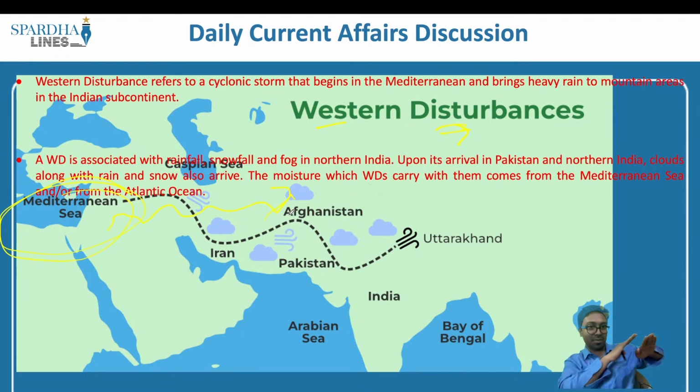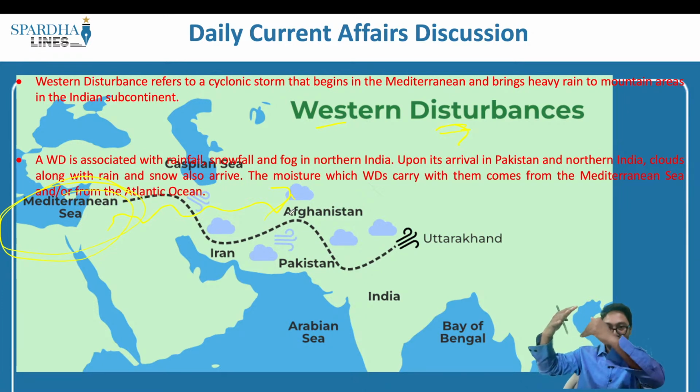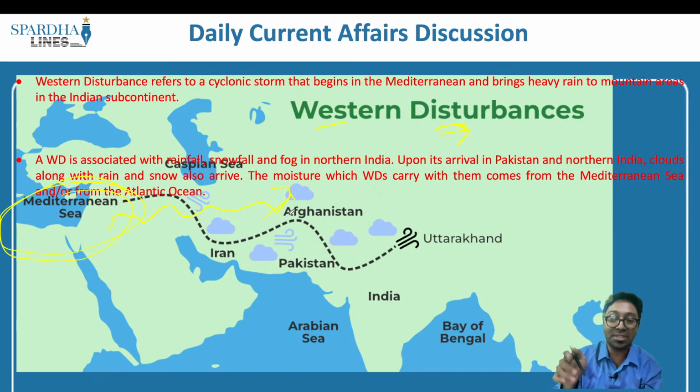We have the Mediterranean Sea, which has a lot of moisture in it. There are waves of disturbance, that is, the established equilibrium is disturbed, so it carries this oceanic water and moves from the western region to the eastern region, and once it comes to the eastern region, because of the Himalayas that are present, it hits them, and ultimately what we see is moisture falling in the Himalayan region. So that is why western disturbance refers to a cyclonic storm that begins in the Mediterranean and brings heavy rainfall to the mountain areas in the Indian subcontinent.